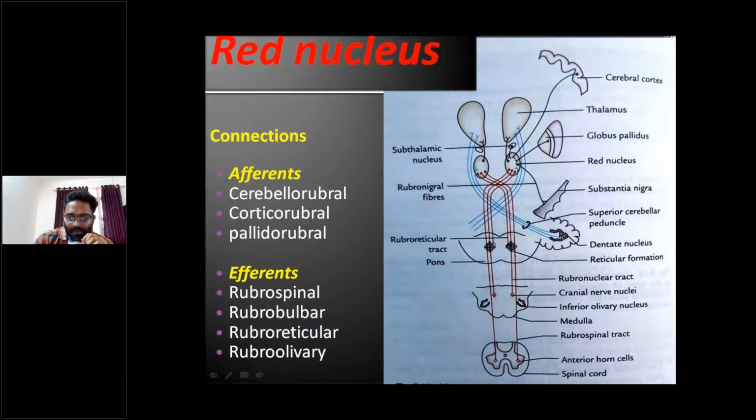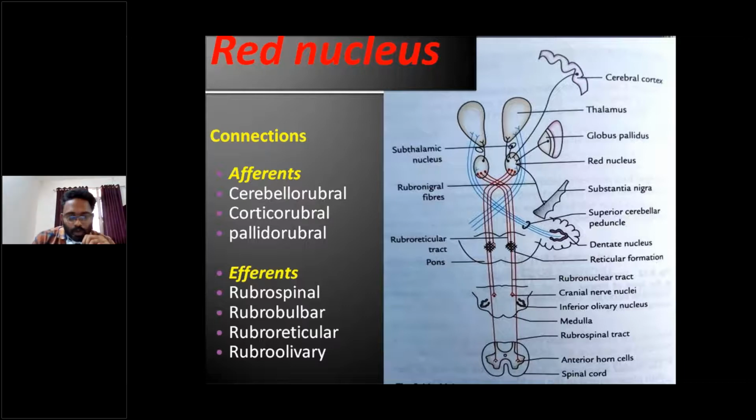Cerebello-rubral fibers arise from the dentate nucleus and terminate in the red nucleus. These fibers pass through the superior cerebellar peduncle, which contains the cerebello-rubral fibers.